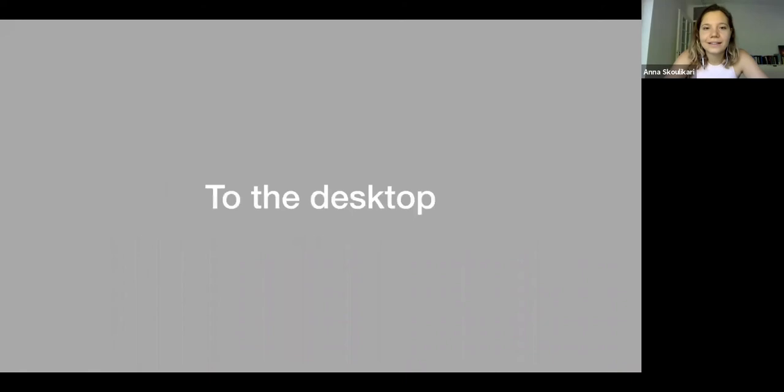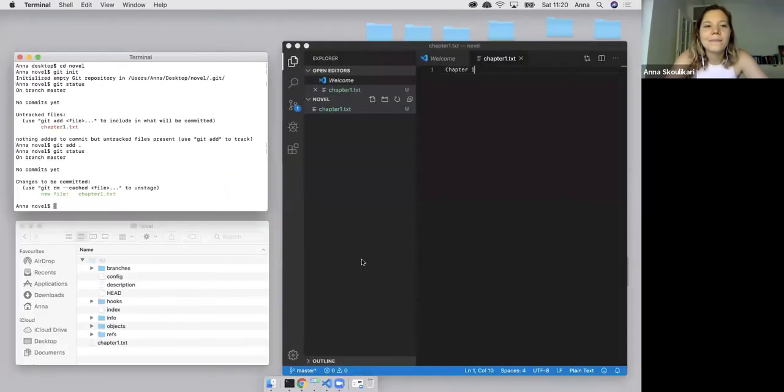All right, let's now get back to the desktop and let's make our first commit. So in order to make a commit, we're going to use the git commit command with the -m option, and we're going to pass in a message. And in this case, I'm just going to call it "first commit". Normally, your commit message should reference what you're changing in this version of your project. But in this case, this is just for demonstration purposes. So once I press enter, my first commit will be made.